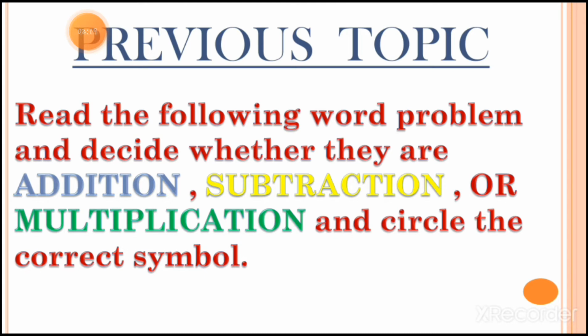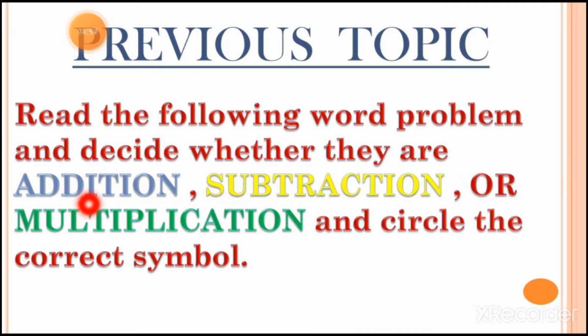Let's read the heading: read the following word problems, and decide whether they are addition, subtraction or multiplication, and circle the correct symbol. It means first of all we have to read the word problem, and then we have to decide whether this is an addition word problem. We have to read this first. The heading says read the following word problem. It means we have to read the word problem very clearly.